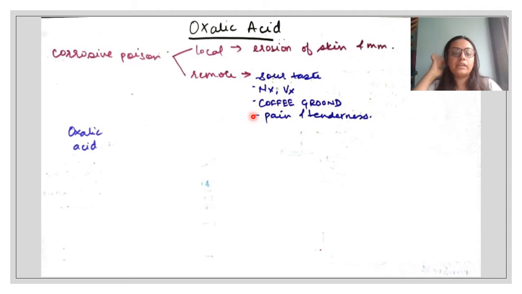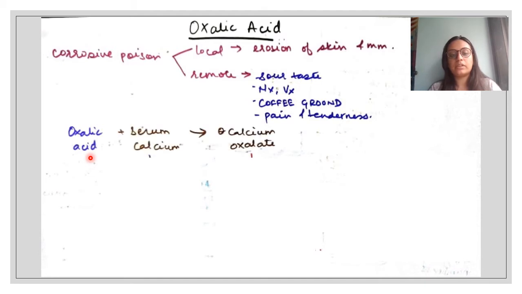Another thing about biochemistry: when oxalic acid is in excess, which is the case right now in poisoning, it will combine with the serum calcium, and together they will form calcium oxalate. Now, calcium oxalate should remind you of kidney stones. So keeping kidney stones in mind, let's draw it here: high oxalic acid, and it is combining with serum calcium.